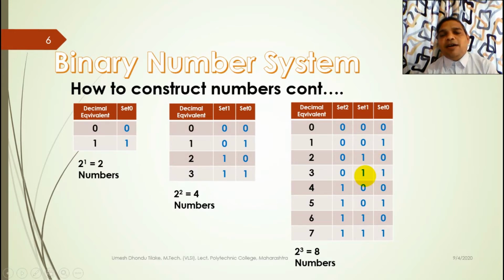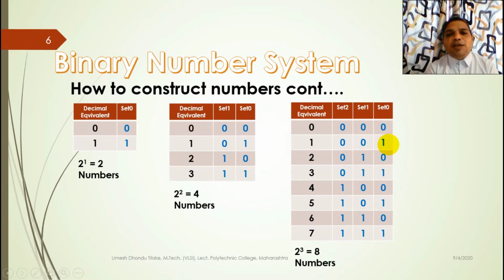This is repeated until in set 1 all the digits are used. See here, the final digit, that is 1, is the final digit used in set 1. Now in set 2 the first digit is used and kept constant until all the possible combinations of set 0 and set 1 are completed.